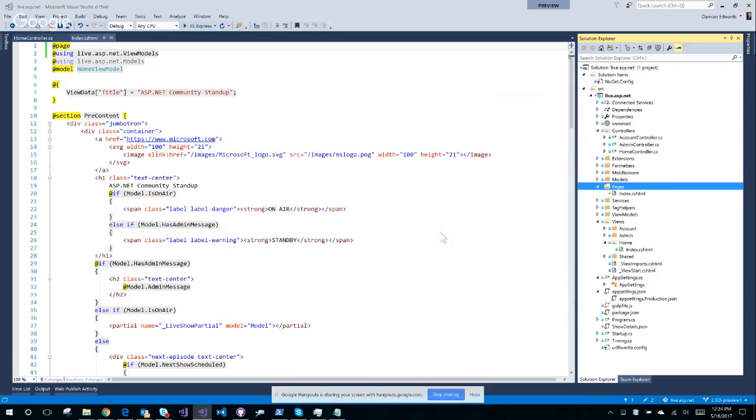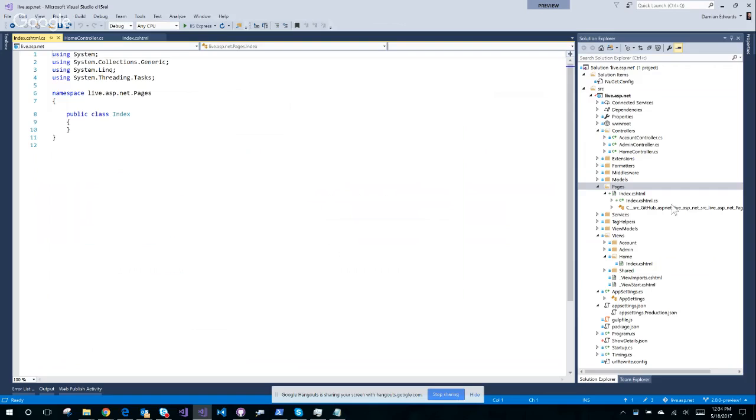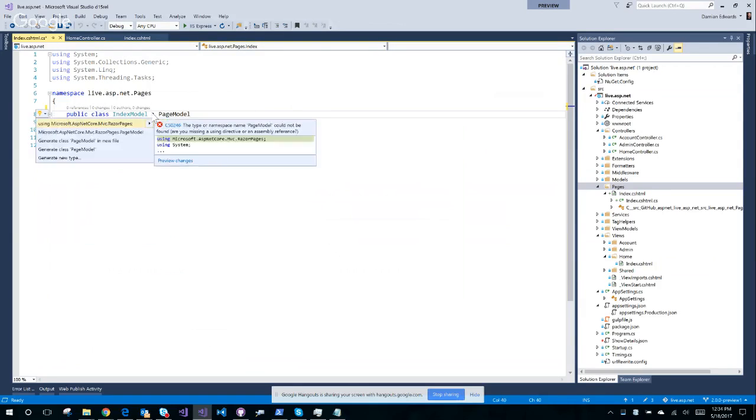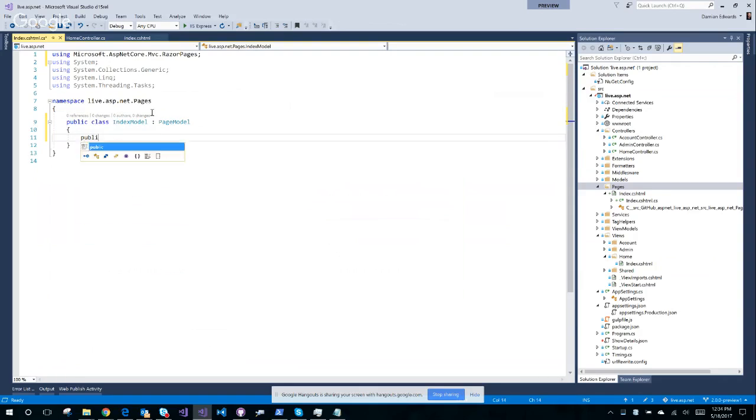Index.cshtml.cs gets nested underneath. And we'll call this index model. We'll derive from page model, which is in Razor pages. And we'll say public void OnGet. It's probably going to be async. I guess we'll find out in a second.